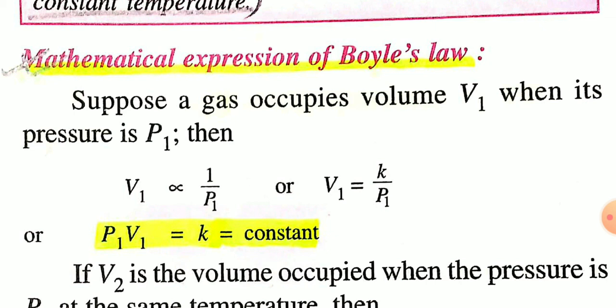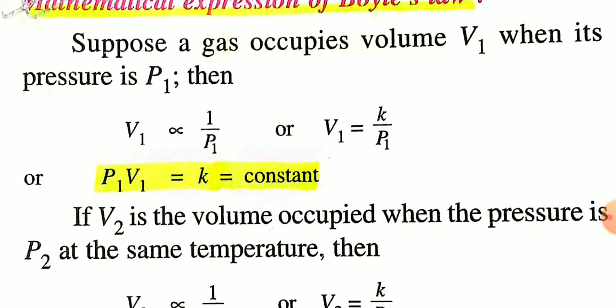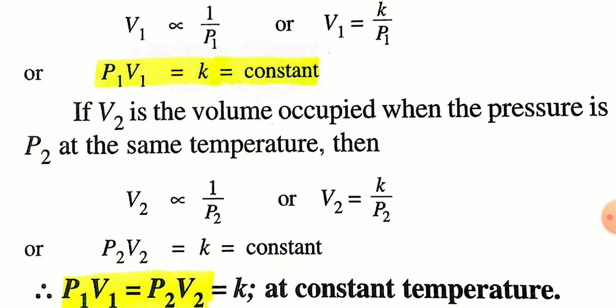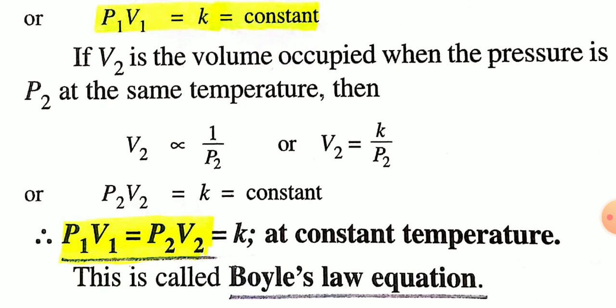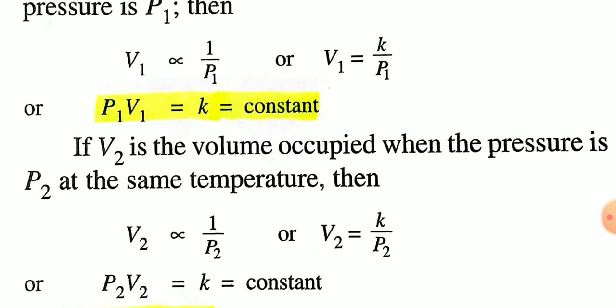Okay, and if V2 is the volume occupied by the gas when the pressure is P2 at the same temperature, then you can also write V2 is inversely proportional to P2. So V2 is proportional to 1 by P2, or V2 is equal to K by P2, or V2 P2 is equal to K, that means constant. So the product of pressure and volume remains constant at a particular temperature for a given mass of a dry gas.